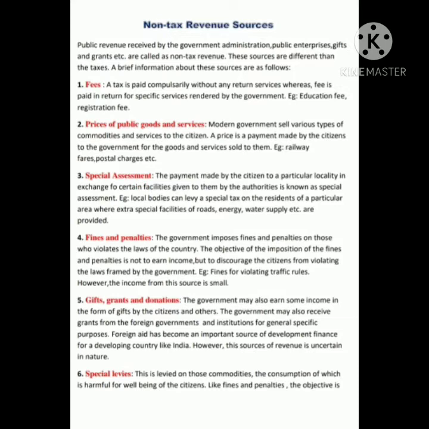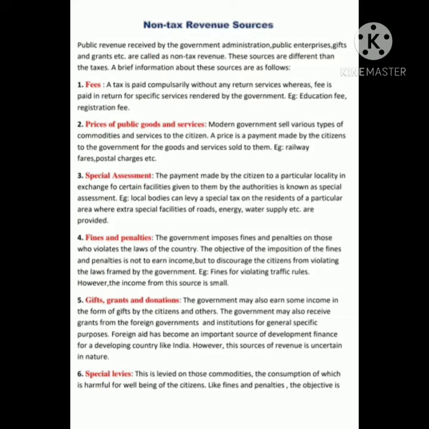Next is special assessment. The payment made by the citizen to a particular locality in exchange for certain facilities given to them by the authorities is known as special assessment. Example, local bodies can levy a special tax on the residents of a particular area where extra special facilities of road, energy, water supply, etc.